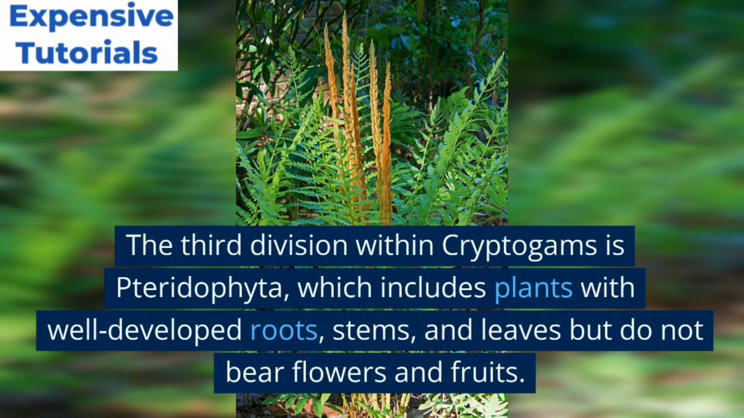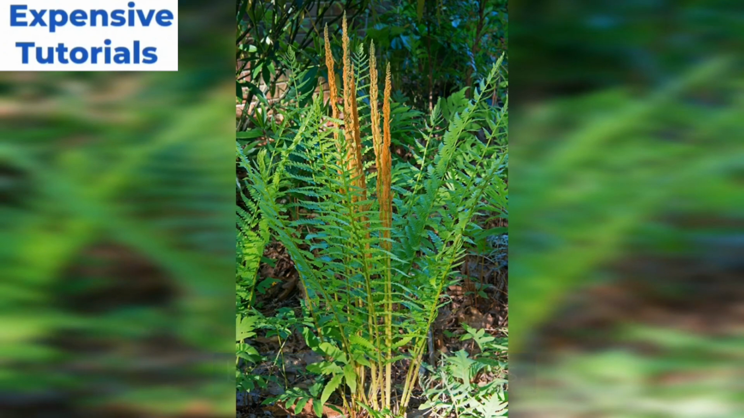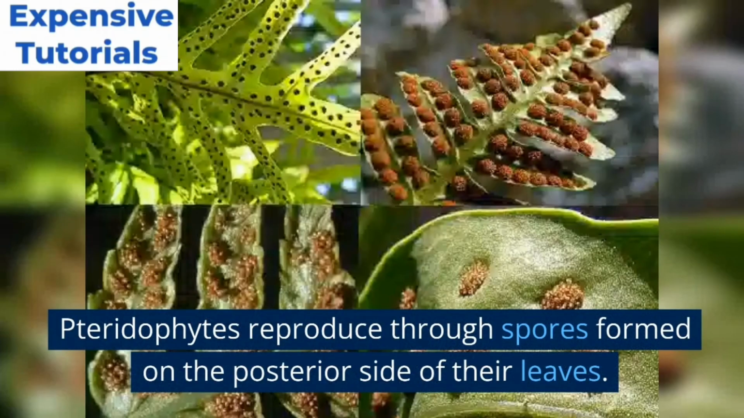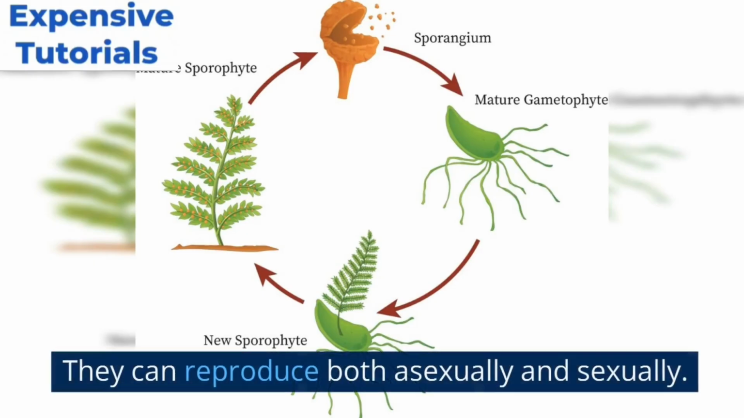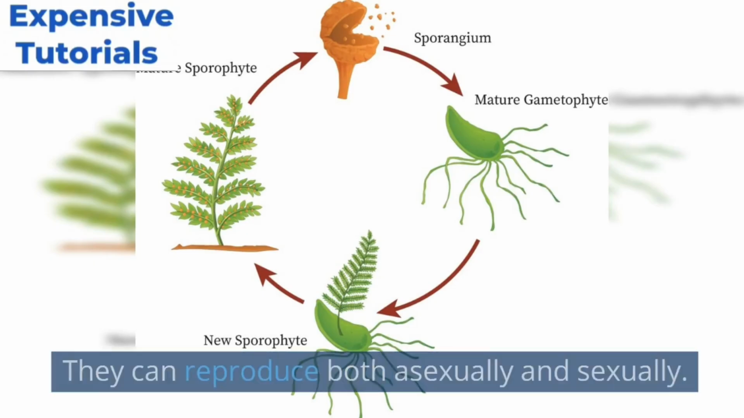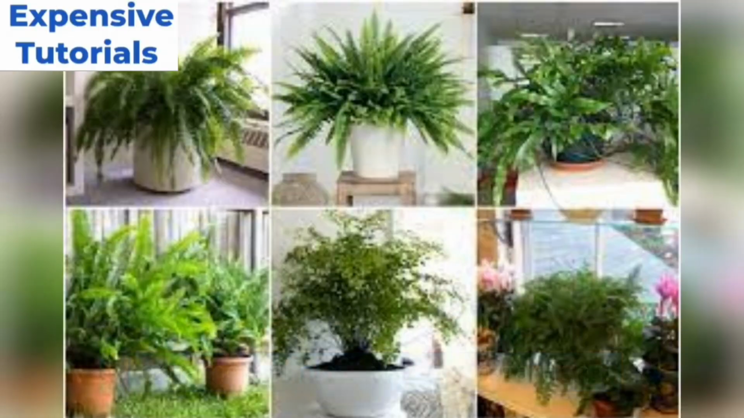The third division within cryptogams is Pteridophyta, which includes plants with well-developed roots, stems, and leaves but do not bear flowers and fruits. Pteridophytes reproduce through spores formed on the posterior side of their leaves. They can reproduce both asexually and sexually. Examples of pteridophytes include ferns and ornamental plants found in gardens.